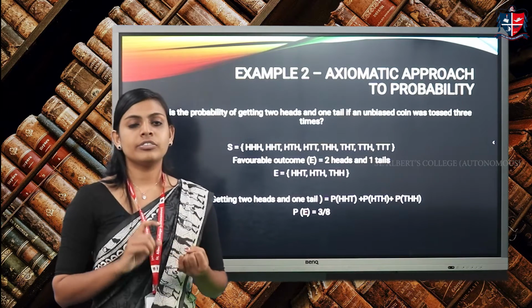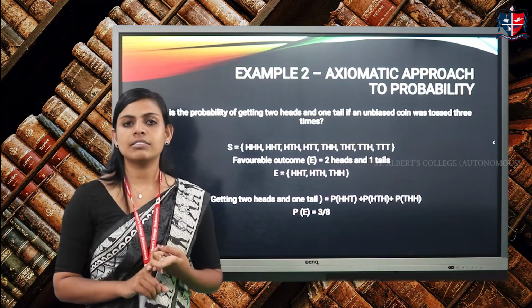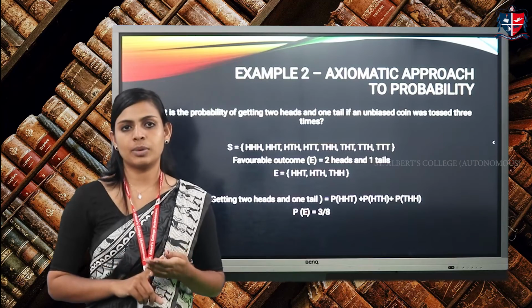So today we've discussed 4 approaches to probability, that is classical approach, relative approach, subjective approach and axiomatic approach.